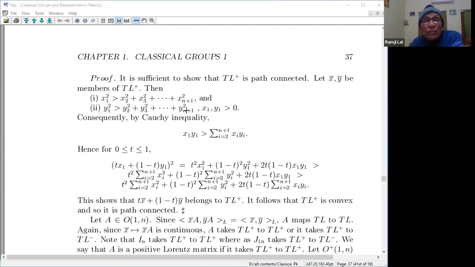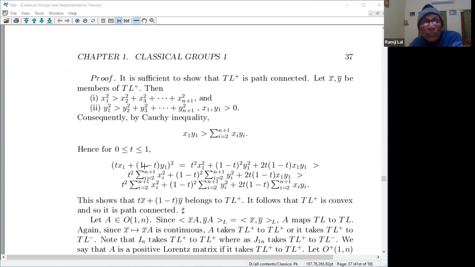Hence, if you take a t here, consider tx plus (1 minus t)y. Look at (tx1 plus (1 minus t)y1) square. This simply says that this part is minus 1, so this is a time-like vector, and it is positive as well, because t is between 0 and 1.